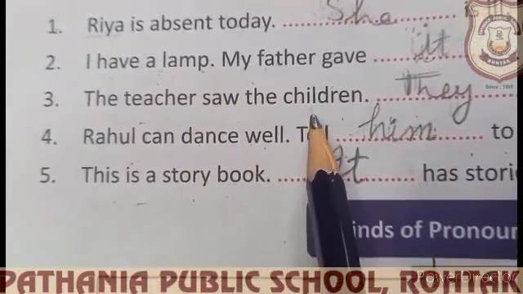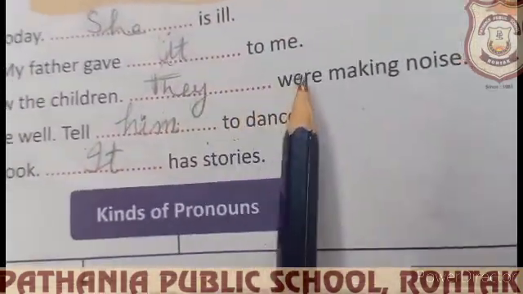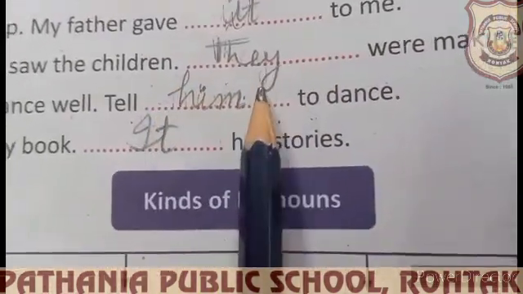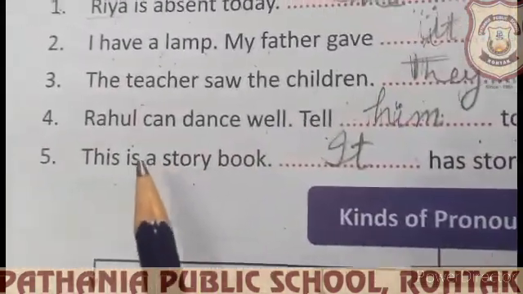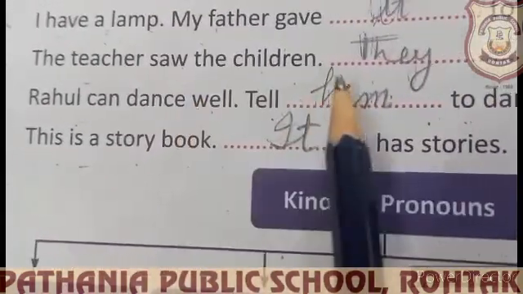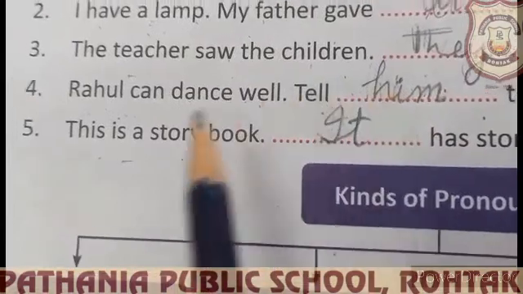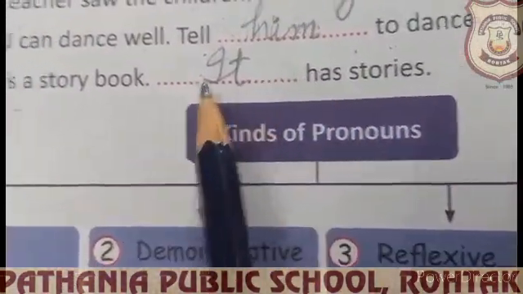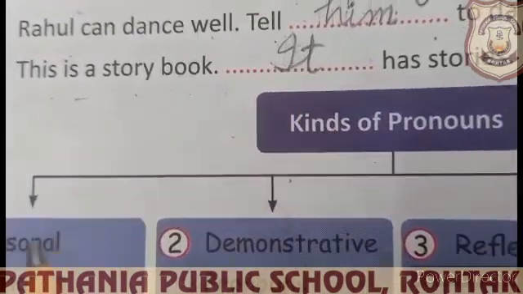The teacher saw the children. They were making noise. Children were making noise. So for children, we will use they. Rahul can dance well. Tell him to dance. For Rahul, we will use him. This is a story book. It has stories. For book, we will use it.